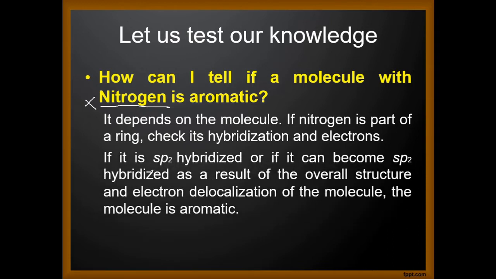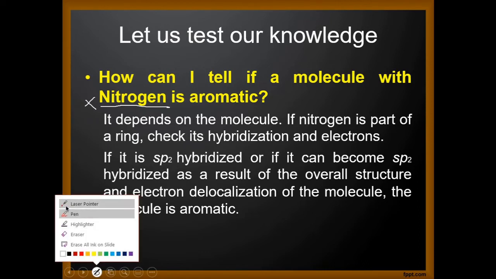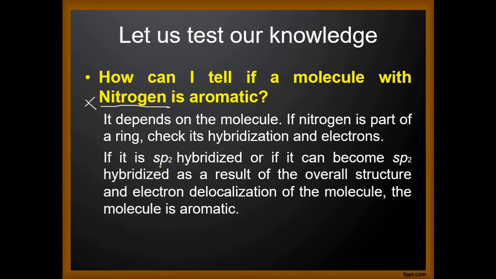If it is sp2 hybridized, or if it can become sp2 hybridized as a result of some overlapping in the structure, and electron delocalization results from sp2 hybridization and overlapping, then the molecule is said to be aromatic.